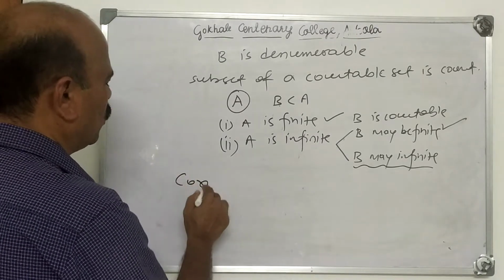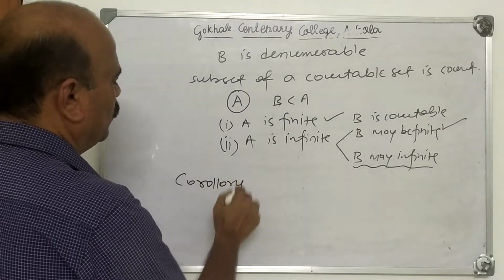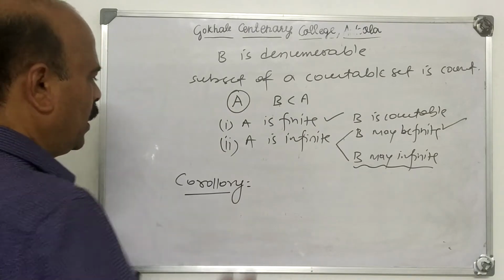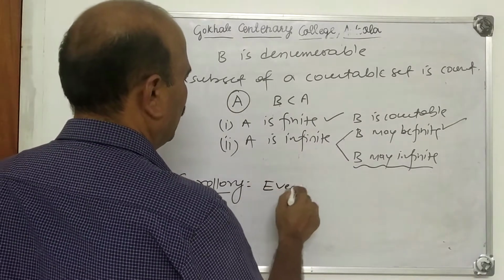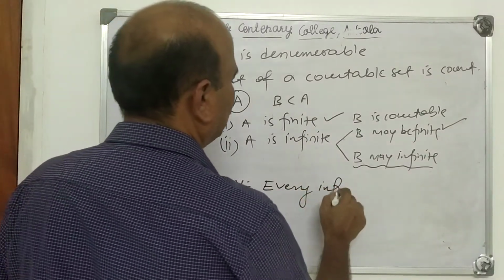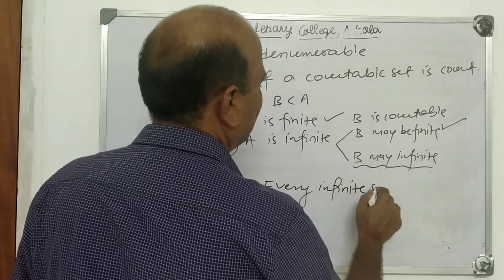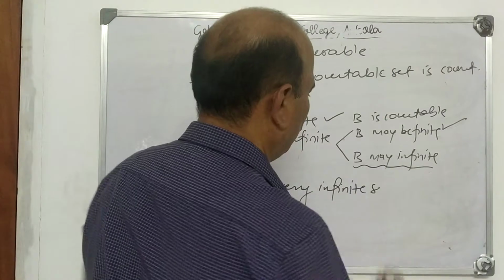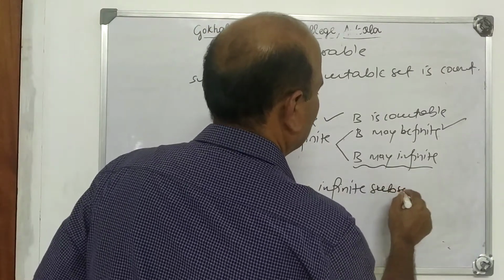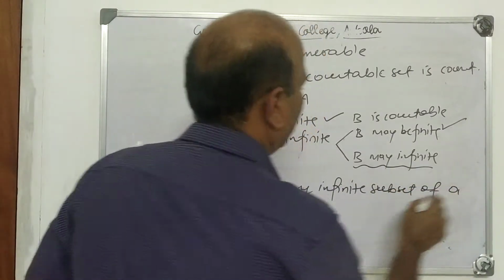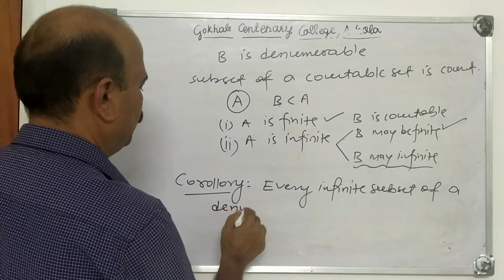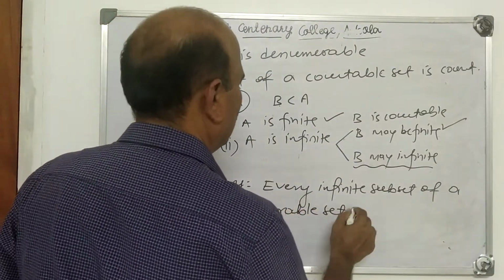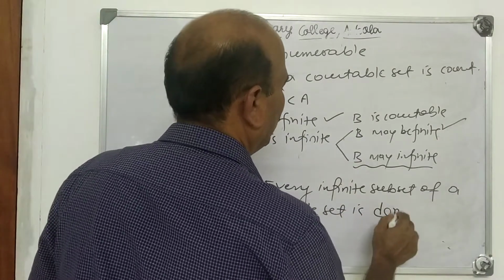Now, an immediate corollary to this. It is like this. Every infinite subset of a denumerable set is denumerable.